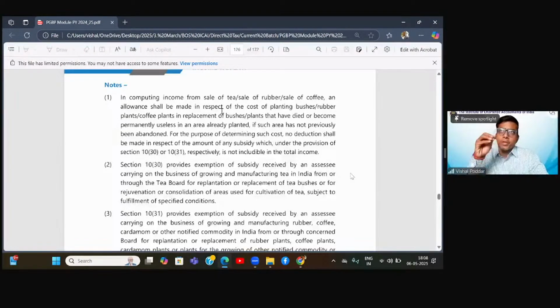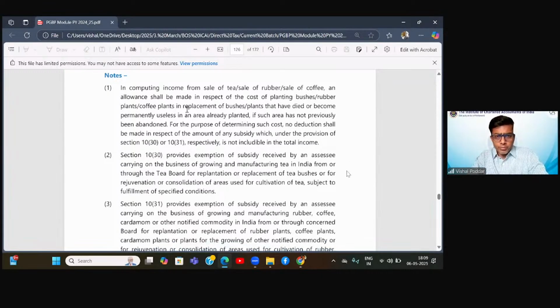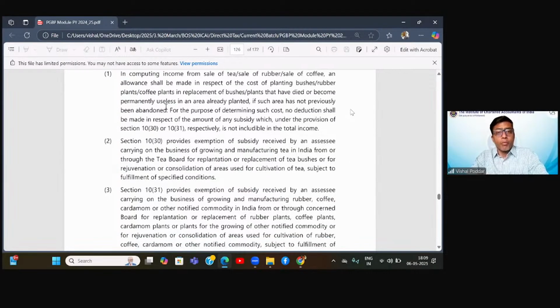So whatever expense you have incurred on planting these in your field, those expenses are allowed. Further, it says in replacement of bushes plant that have died or become permanently useless in an area already planted, if such area has not previously been abandoned. Fine. Now, for the purpose of determining such cost, no deduction shall be made in respect of amount of any subsidy which, under the provisions of these sections 10, 30, 31, is not included in the total income.